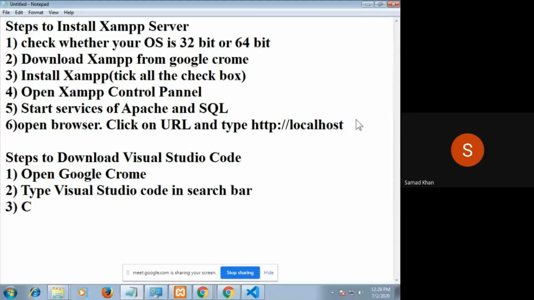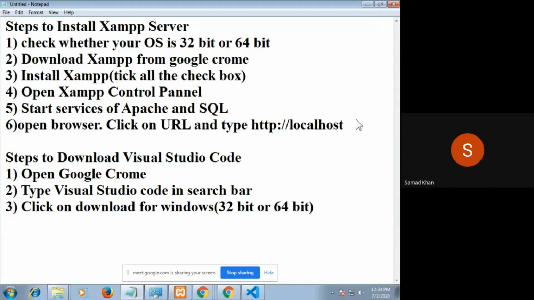Click on download. Click on download for Windows. I will write down in the bracket whether 32-bit or 64-bit.